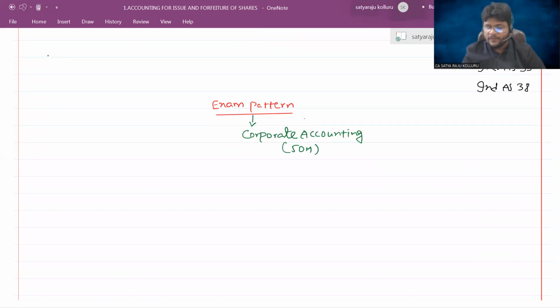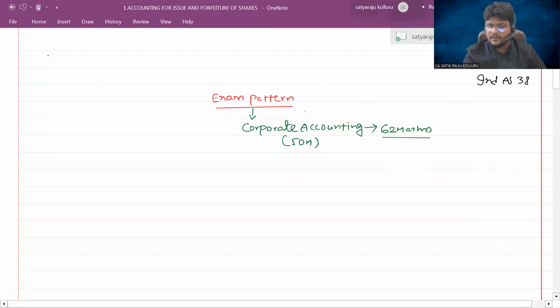Even though the net marks are 50, the paper is asking for 48 plus 14, which is 62 marks. Out of 62 marks, you need to attempt 50 marks. That is the paper style actually.